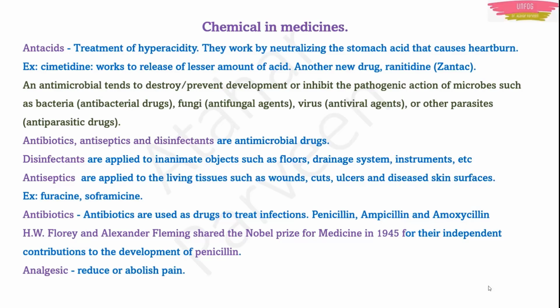One more are analgesics. Analgesics, for example, are paracetamol, Dolo 650, Paragesic, Calpol or Crocin. They are used to reduce or abolish pain, and if that pain is reduced, then automatically if you are having a temperature or suffering from fever, your fever will get reduced with these analgesic drugs. The speciality of analgesics is that they will not affect your mind or disturb your nervous system. Without doing that, they reduce or abolish your pain.